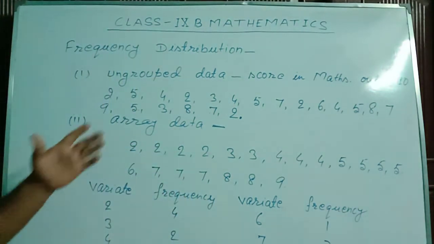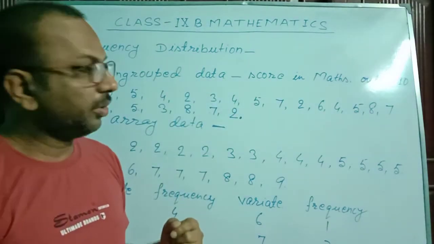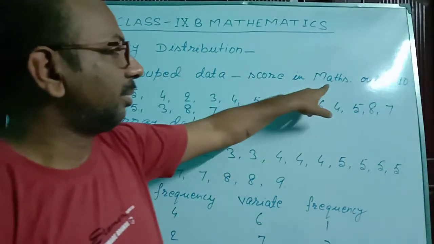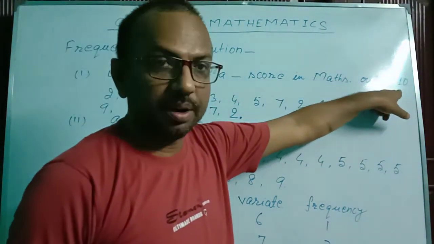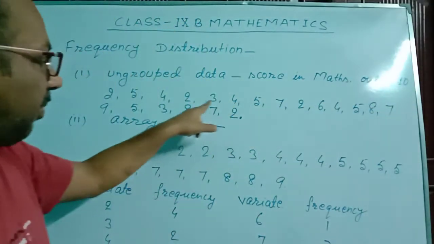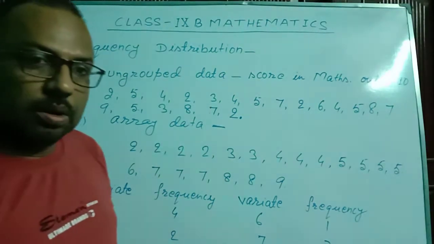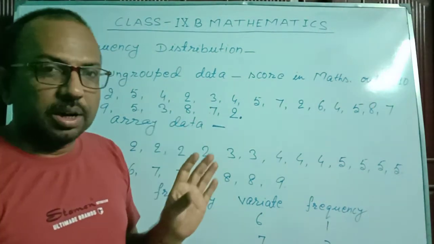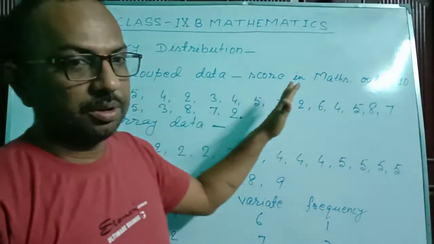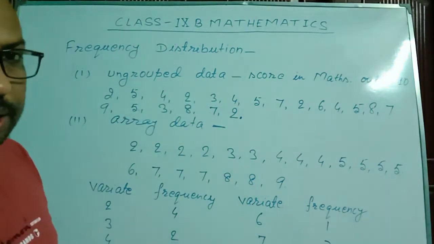Suppose there are 20 students in your section and I have collected the marks in mathematics out of 10. In the same order in which I found their marks, I wrote them. This type of data is called ungrouped data.